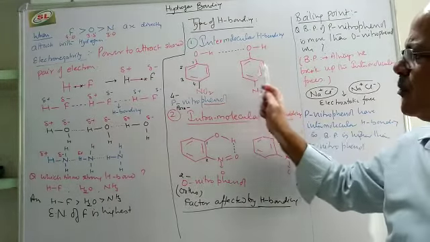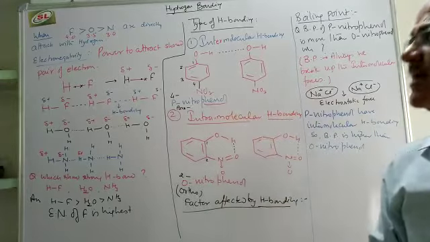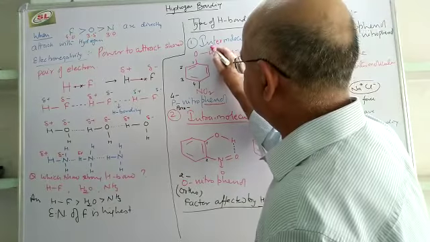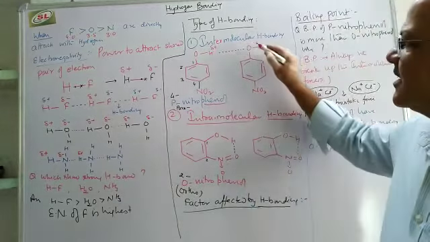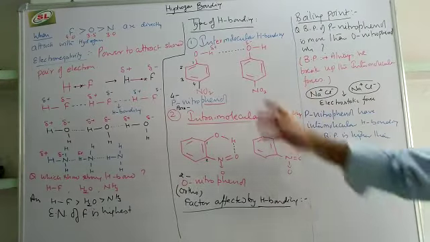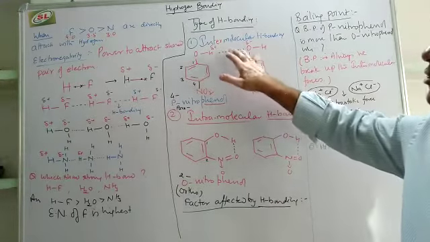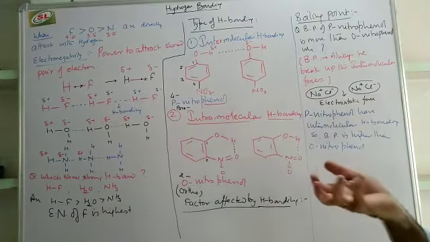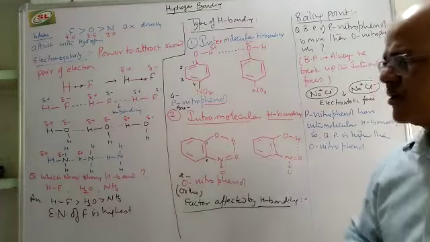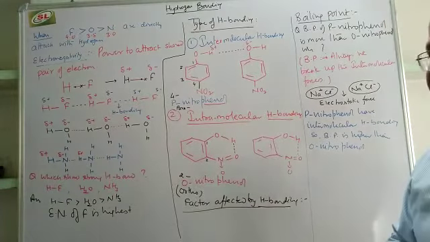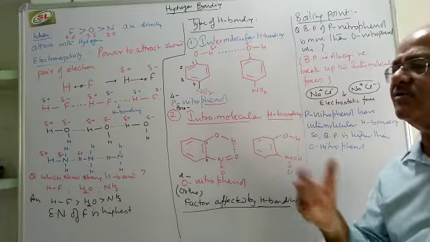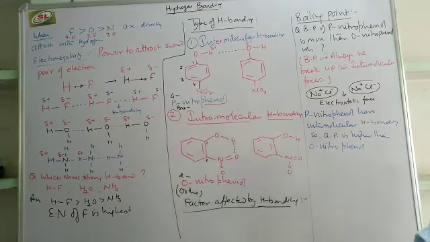When you take two molecules of para-nitrophenol, the partial positive hydrogen will be attracted by the partial negative oxygen. This kind of hydrogen bonding will be called intermolecular, between two molecules. When we talk about intramolecular, intra means the hydrogen bonding is taking place in the same molecule.